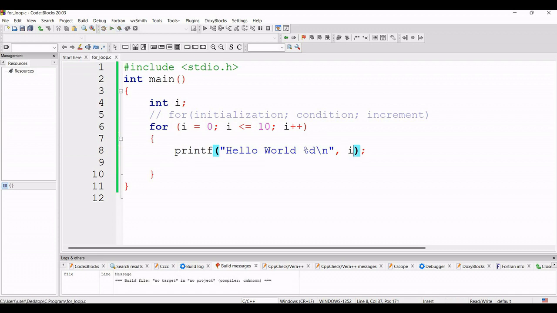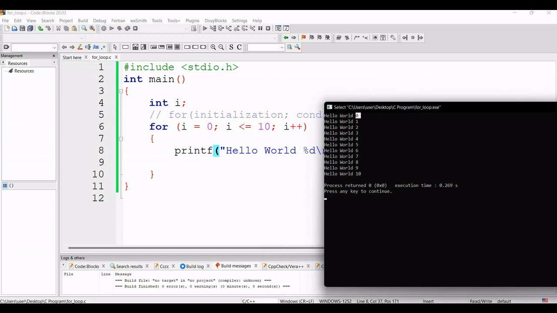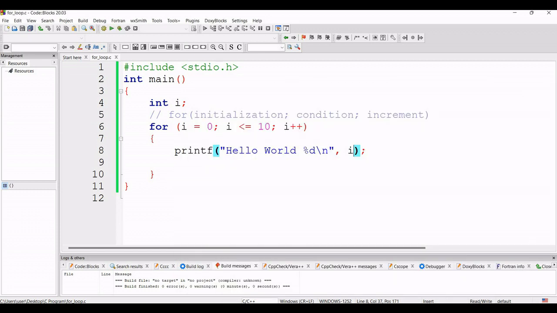So if we compile and run this program, you can see that first of all the value of i was 0. So for 0 hello world is printed. Then the value of i is incremented by 1. So now 1. When the value of i is 1, at that time hello world is printed one time. When the value is 2, then 3, 4, 5, 6, 7, 8, 9 and 10. Now when the value of i is 10, this condition is true. Value of i is 10, that means 10 is less than or equal to 10. So it will execute this print statement.